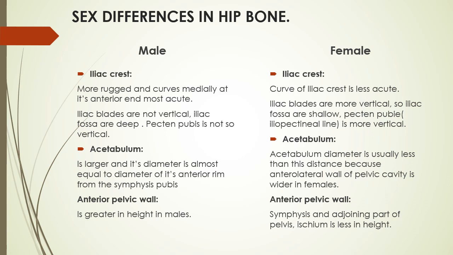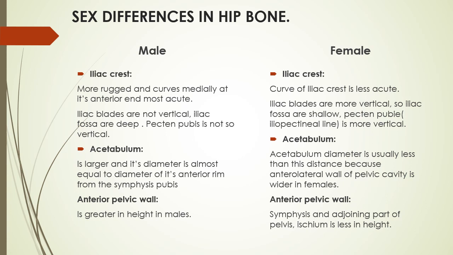Actually, the anterior wall is larger in female to facilitate the passage of the head of the fetus, because the anterolateral wall of the pelvic cavity is wider in female. Anterior pelvic wall is greater in height.